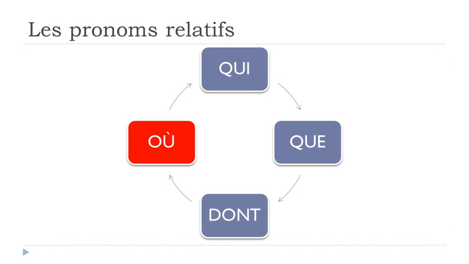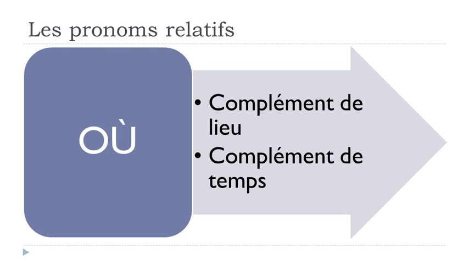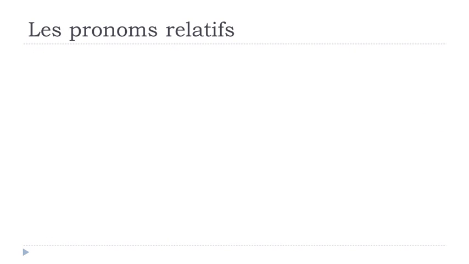Okay, and then où, the last one for this lesson. Où, well, you've got two options. Whether you will use this où to replace what we call complément de lieu. Lieu is a place, or then you will use it to replace un complément de temps, temps, time. Let's see first if we want to replace complément de lieu.